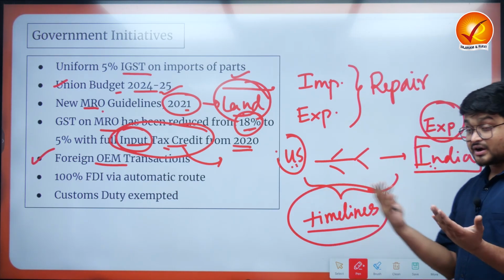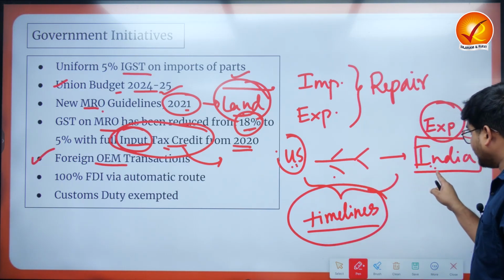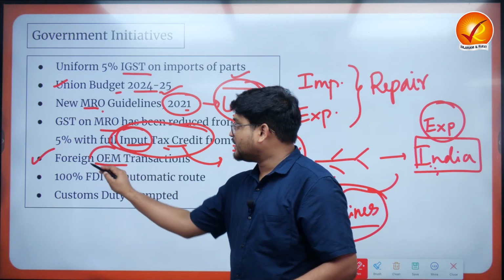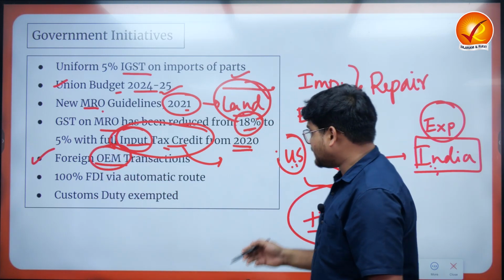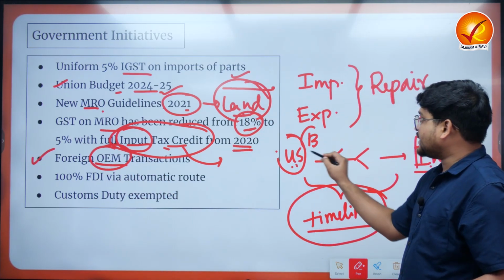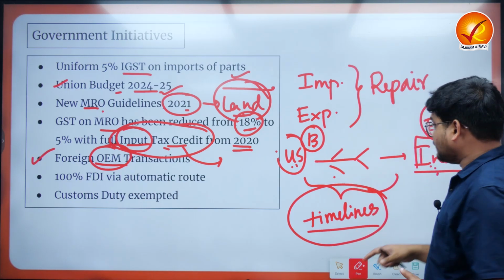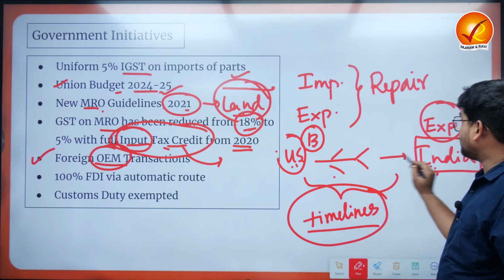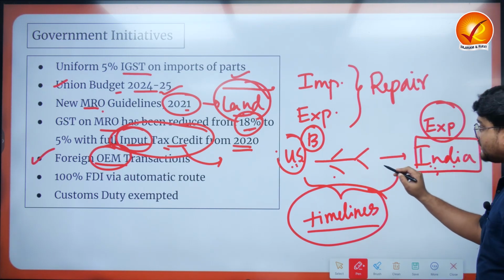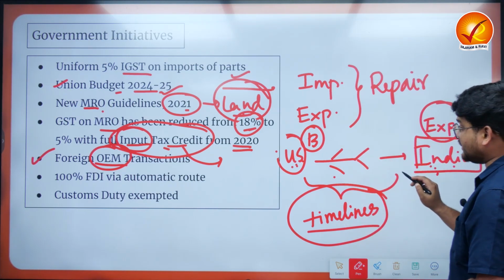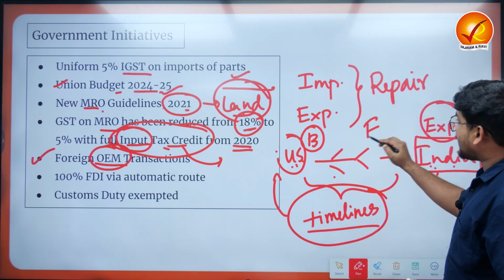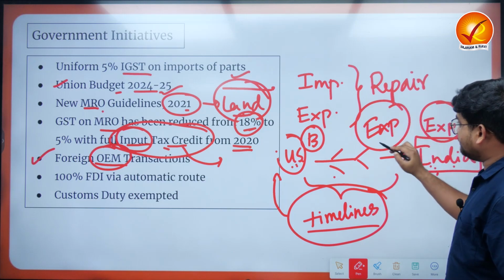Next, the foreign OEM transactions with reference to this particular sector. For example, we have the US as a country which is sending some airplanes to India to repair them, right? These are the kind of transactions with reference to original equipment manufacturers. For example, if Boeing from the US is sending their jet to India, and India repairs and maintains it and sends it back to the US, now this particular thing must be treated as an export activity, right?